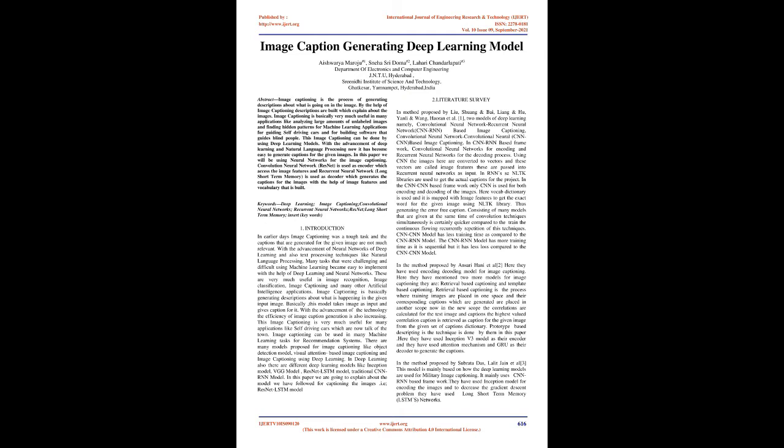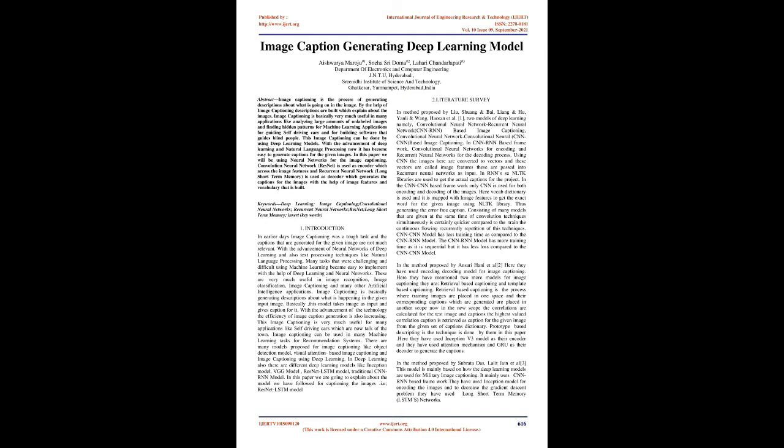In the CNN-RNN based framework, convolutional neural networks are used for encoding and recurrent neural networks for the decoding process. Using CNN, the images are converted to vectors, called image features. These are passed into recurrent neural networks as input. In the RNN, NLTK libraries are used to get the actual captions for the project.